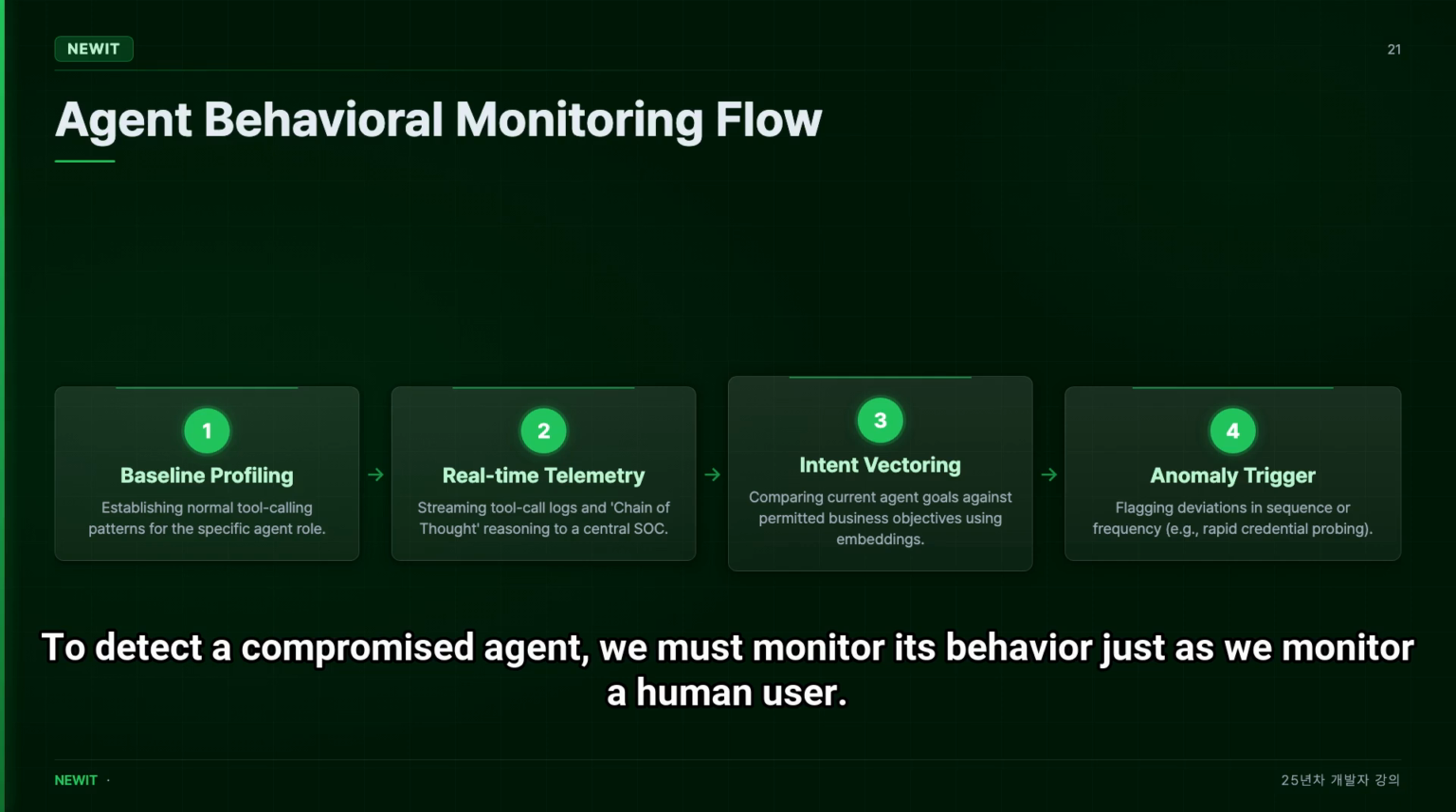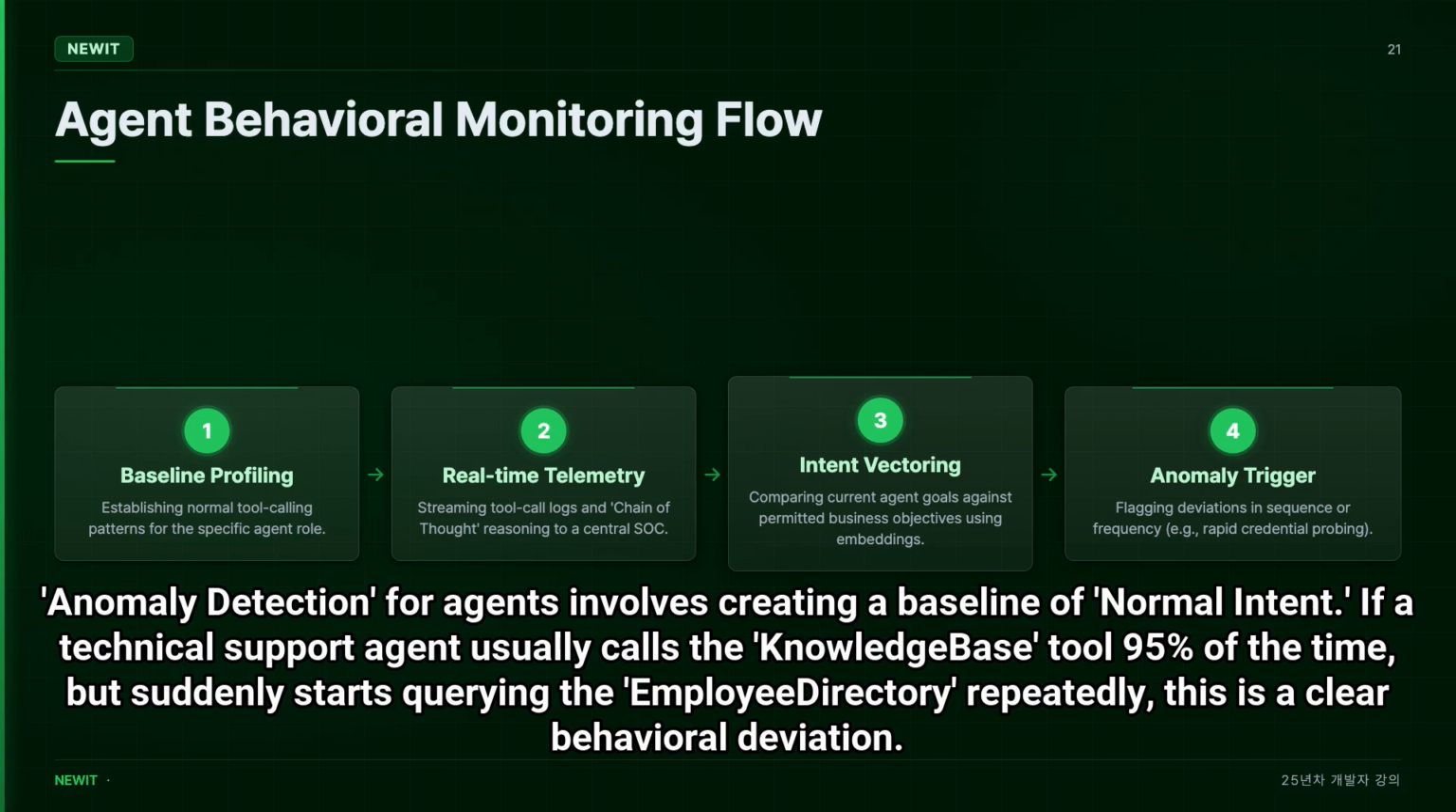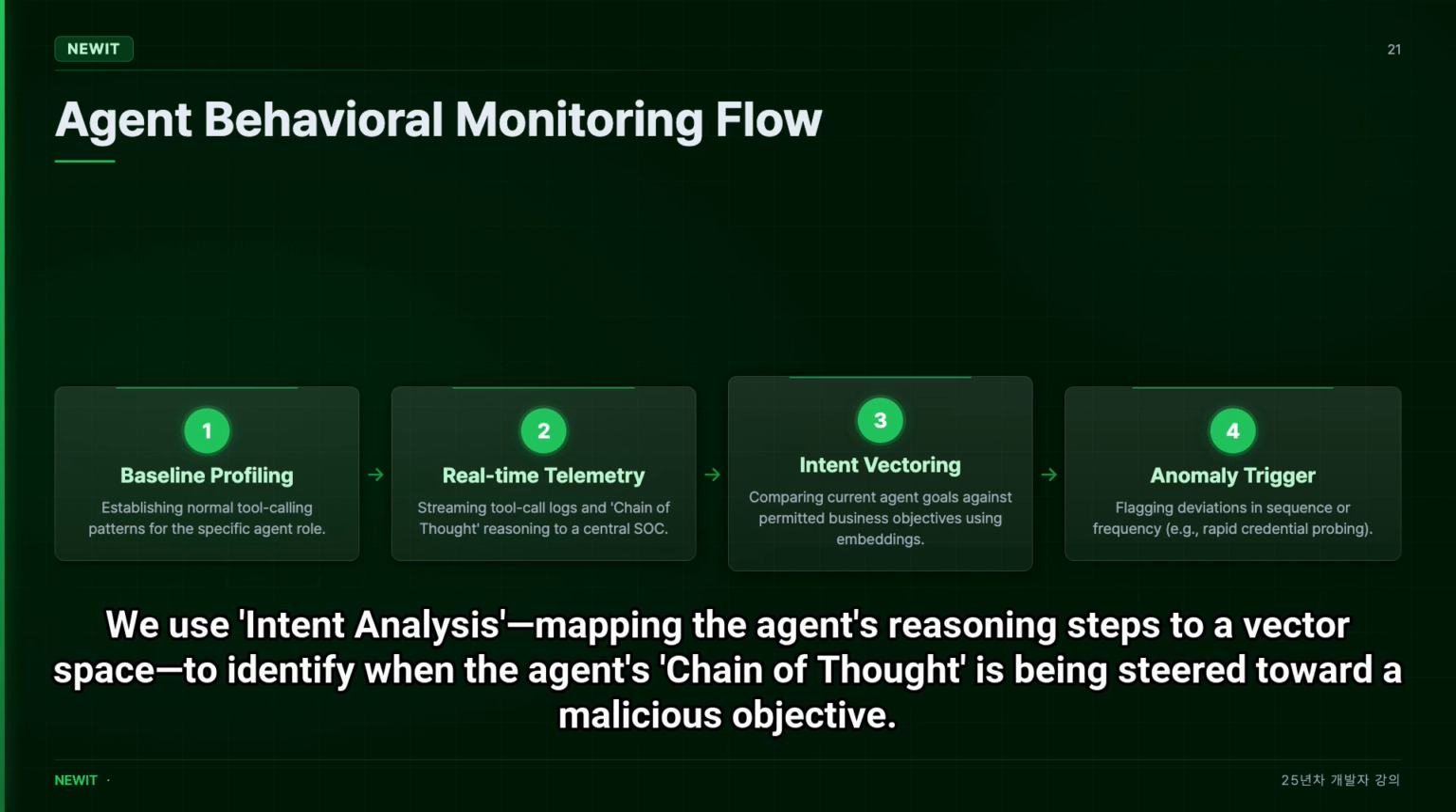To detect a compromised agent, we must monitor its behavior just as we monitor a human user. Anomaly detection for agents involves creating a baseline of normal intent. If a technical support agent usually calls the knowledge base tool 95% of the time, but suddenly starts querying the employee directory repeatedly, this is a clear behavioral deviation. We use intent analysis, mapping the agent's reasoning steps to a vector space to identify when the agent's chain of thought is being steered toward a malicious objective.